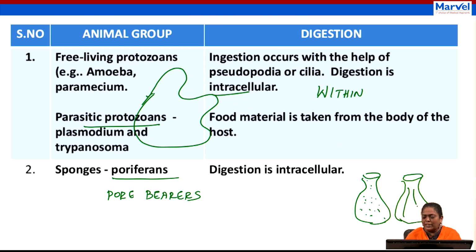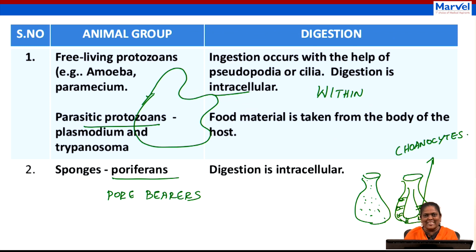So you can see here a cell known as collar cell. The digestion will occur in this collar cell, also known as choanocytes. Is this term new for you?